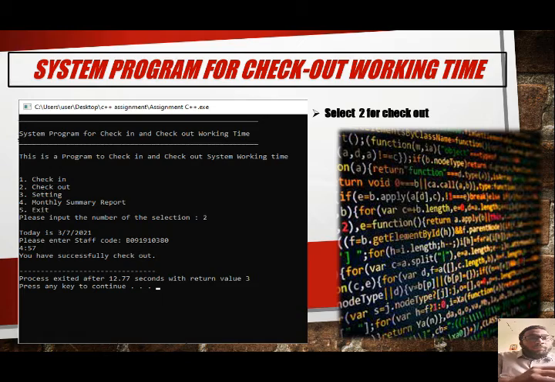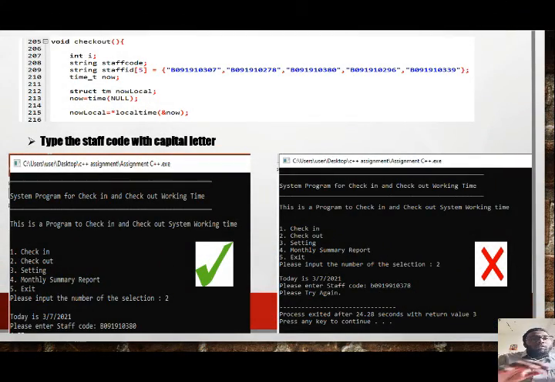For the checkout system, we want to select the number 2. Next, I want to explain about the coding of the checkout system. First, in this system, we want to know the staff code. The staff code is B09191030. That is the staff code. By staff code, each staff has a different staff code.